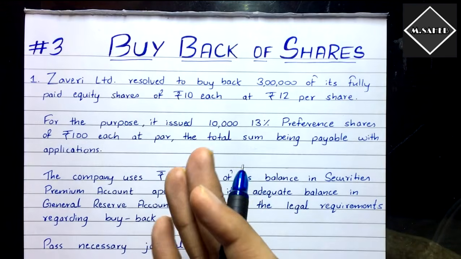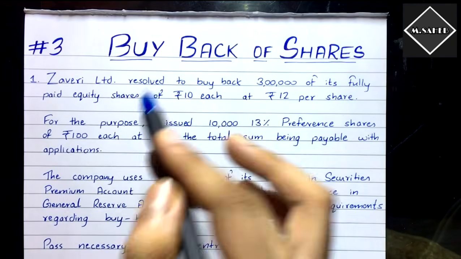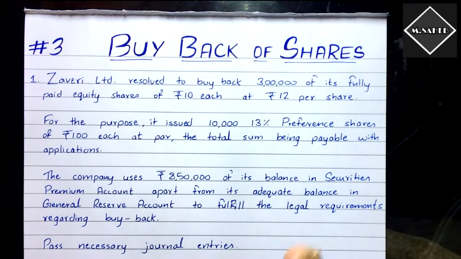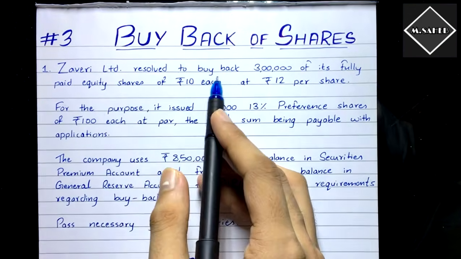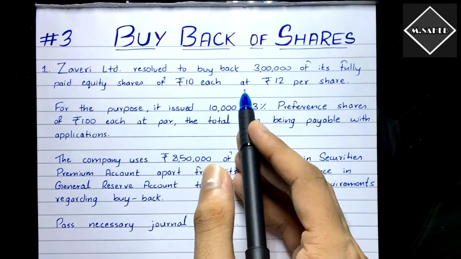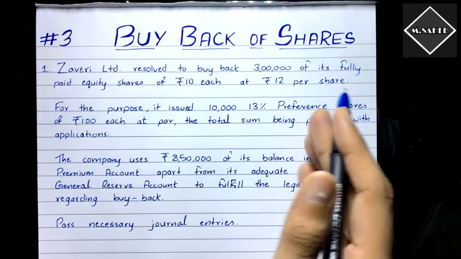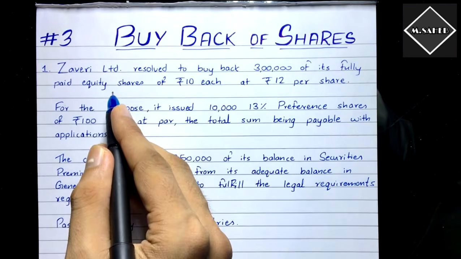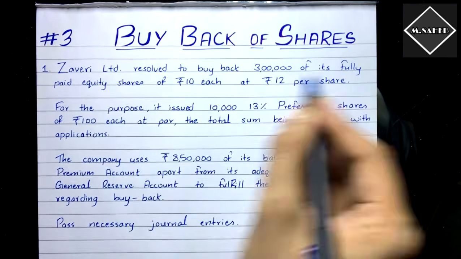In this third video, we are going to solve the simple problem of buyback of shares just to start off with. Alright, so let's go to the question. Zaveri Limited resolved to buy back 3 lakh of its fully paid equity shares of rupees 10 each at rupees 12 per share. From this sentence we can understand that this company is going for buyback of its equity shares, and these shares are fully paid up.